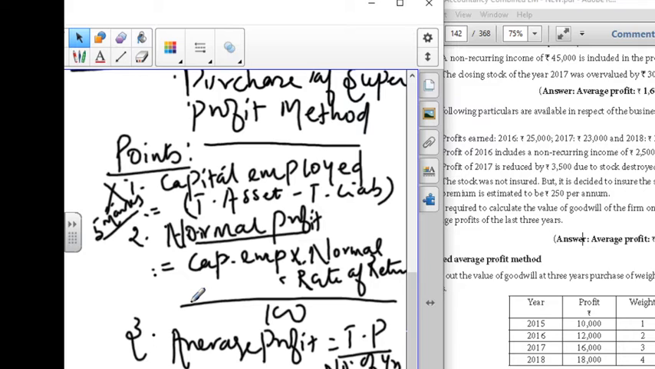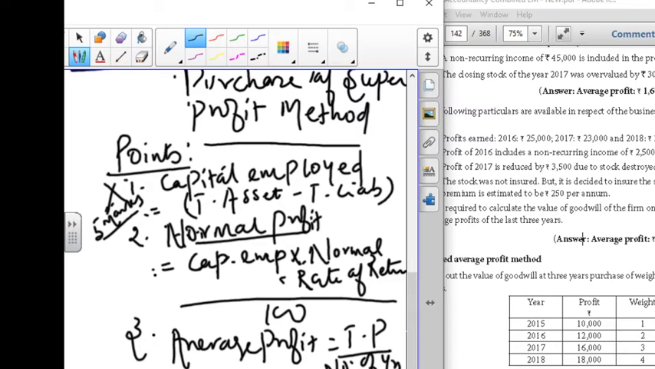The formula is capital employed into normal rate of return. The normal rate of return is already given in the question in percentage, and capital employed you would have found in the first step. Third, average profit is total profit divided by number of years. Fourth step, super profit is equal to average profit minus normal profit. You found average profit in the third step and normal profit in the second step. Just subtract it.